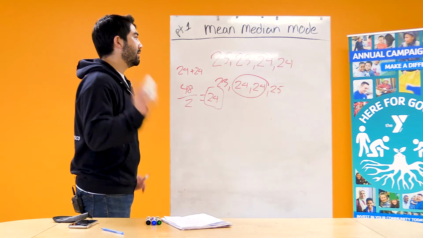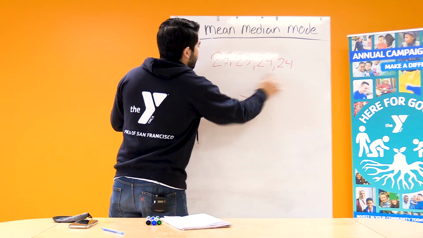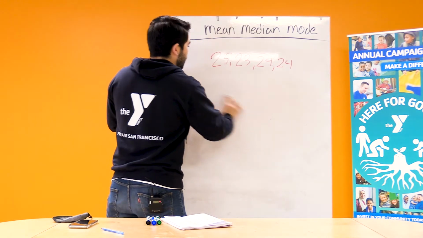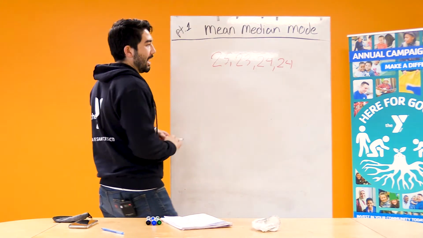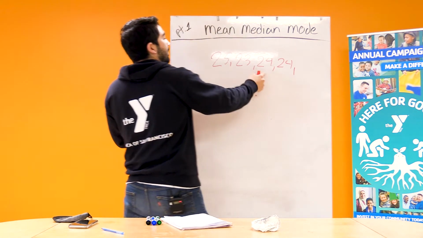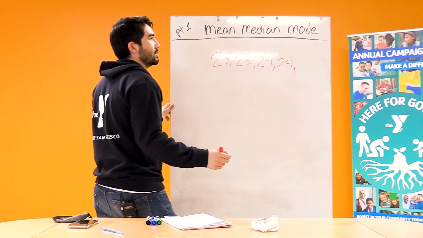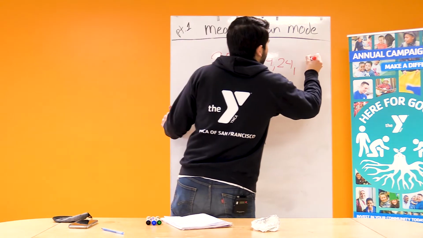But let me show you why it's really useful. So I'm going to go ahead and erase all of this. We're going to keep the same data set, but I'm going to add an outlier to the end. So we have 25, 23, 24, 24, and let's say the last person washed their hands for 96 seconds.